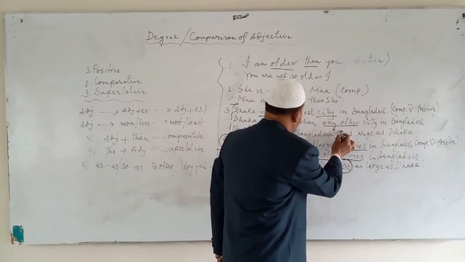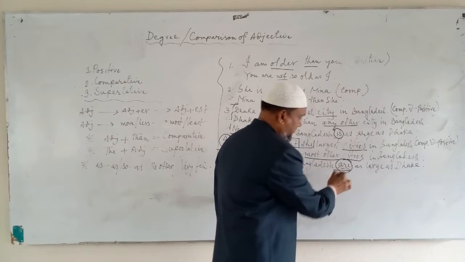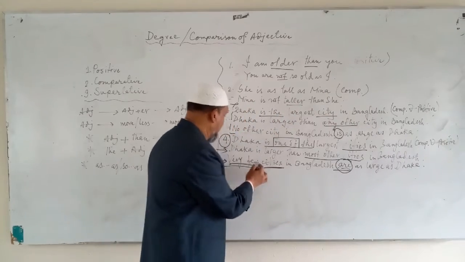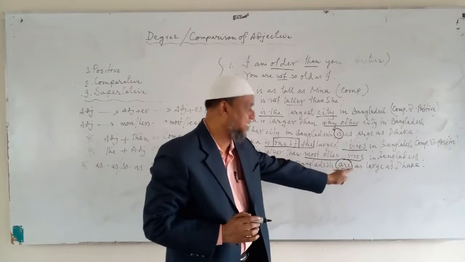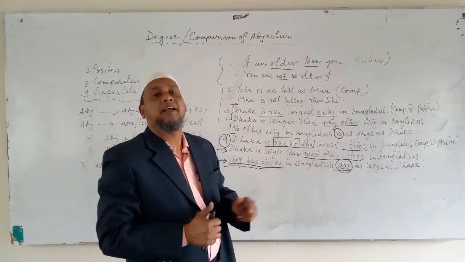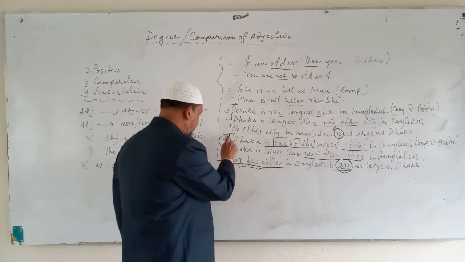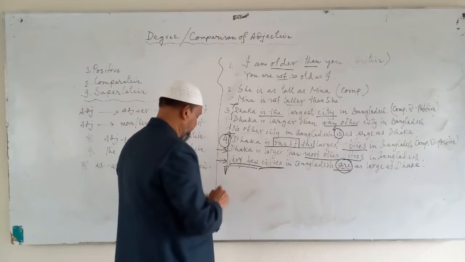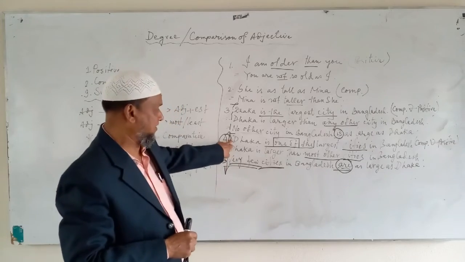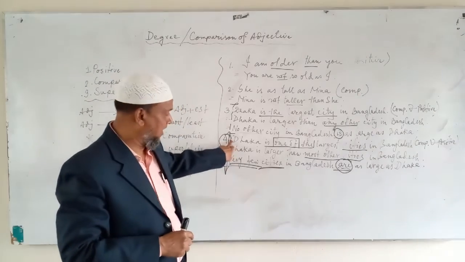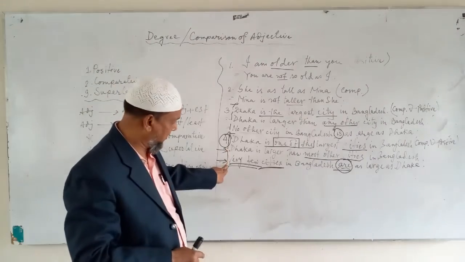So, very few cities in Bangladesh, not "is" but "are", because the number is plural. So, very few cities in Bangladesh are as large as Dhaka. See, in the same way here there are 9 degrees. How? If you are asked to make this degree into comparative, the answer is here. And if you are asked to make it positive, the answer is here.